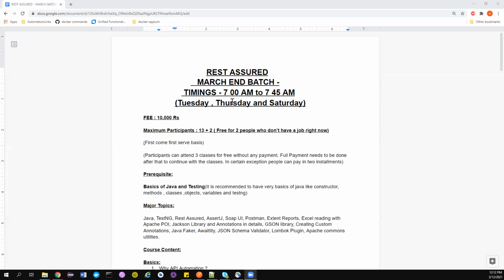It'll be mostly on Tuesday, Thursday, and Saturday. If everyone is comfortable, then we can also conduct it on Friday as well. Predominantly I will not be conducting on Monday and Sunday. Apart from that, I'm open for all other days. Monday will be very busy in office, and Sunday it's time to take rest. So I don't normally take classes on these two days. Once I find these 15 people, I'll do a separate check with them regarding the days as well.